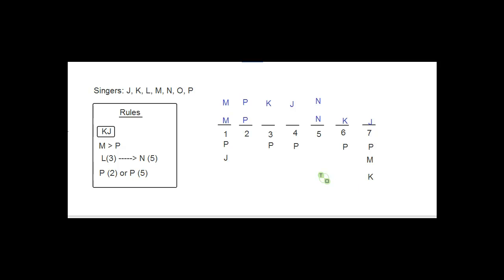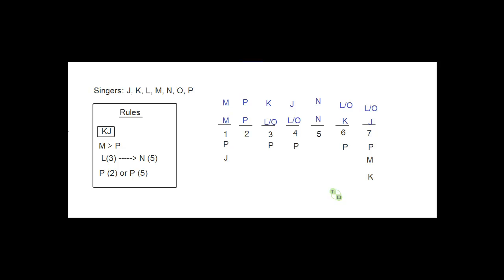All right? And if I put the KJ block like this on the bottom one, then the 2 variables that are left are going to be L and O. And so I'm going to go L/O, L/O, because there's nothing that tells me whether the L should be 3rd and the O is 4th, or the O is 3rd and the L is 4th. So I don't know, so I just do the dual option. And it's the same thing over here, right? Because there are no rules governing which one of these is going to come first. It's just going to be L/O, L/O. Okay, so these are the two templates for this particular question,